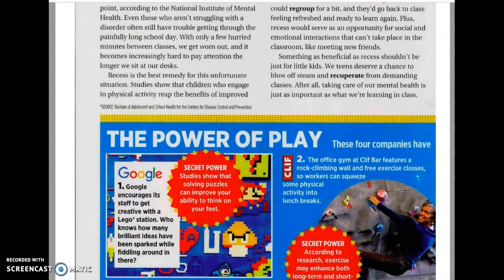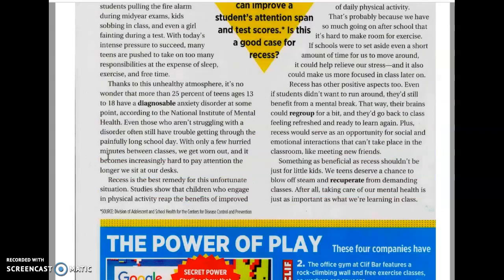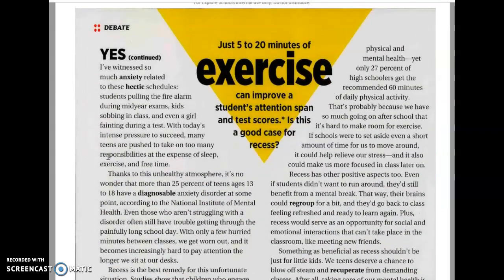Recess is the best remedy for this unfortunate situation. Studies show that children who engage in physical activity reap the benefits of improved physical and mental health. Yet only 27% of high schoolers get the recommended 60 minutes of daily physical activity. That's probably because we have so much going on after school that it's hard to make room for exercise. If schools were to set aside even a short amount of time for us to move around, it could help relieve our stress, and it also could make us more focused in class later on.